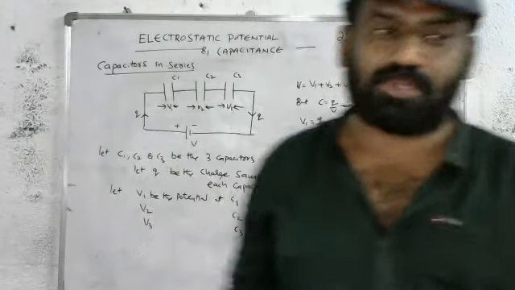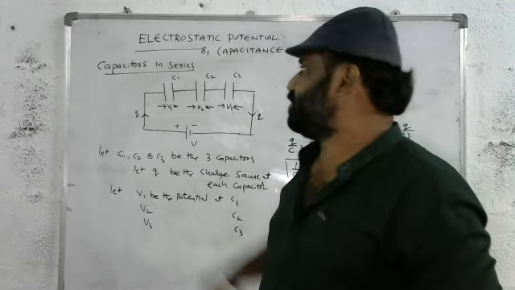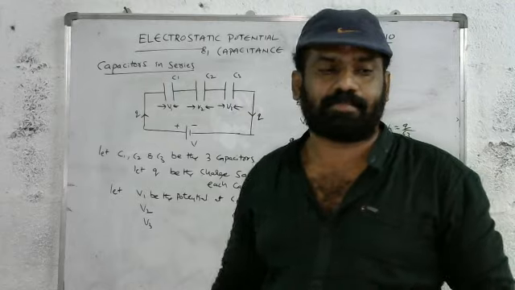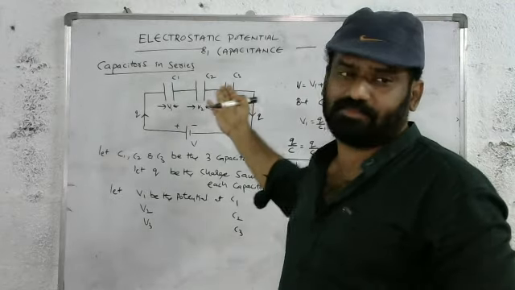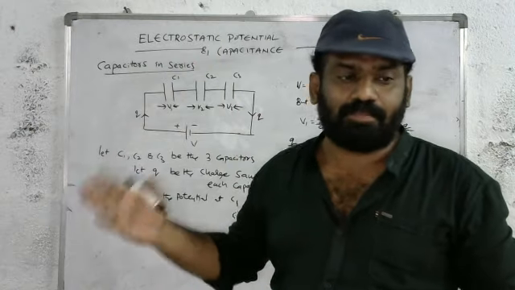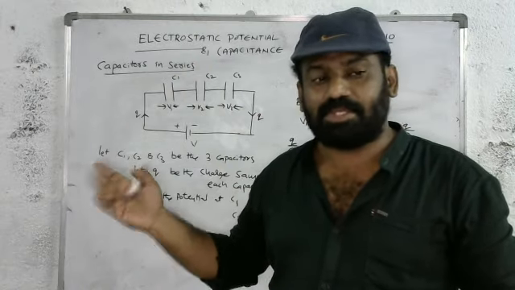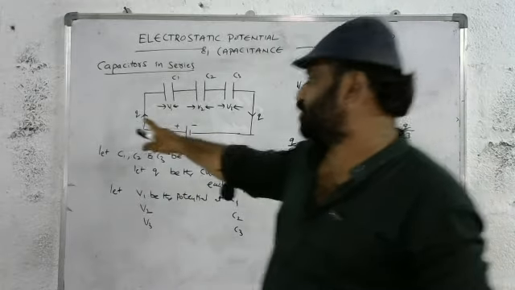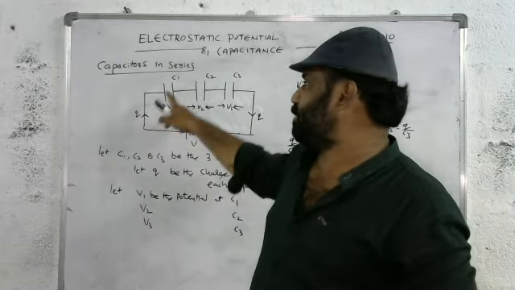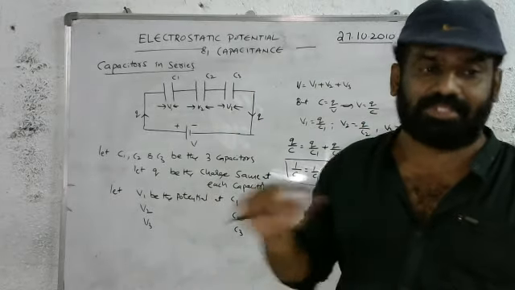This is also a 4 marks question. What is the definition for capacitors in series? If a number of capacitors, three or more, whatever the number is, are connected in such a way that the charge Q is the same at each capacitor, then the capacitors are said to be in series.